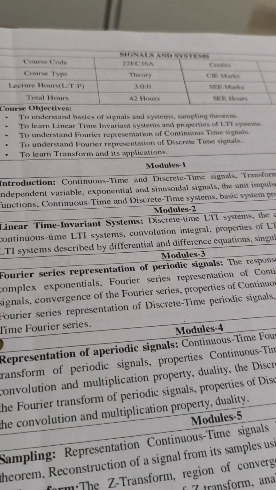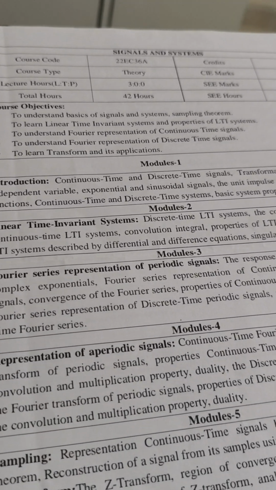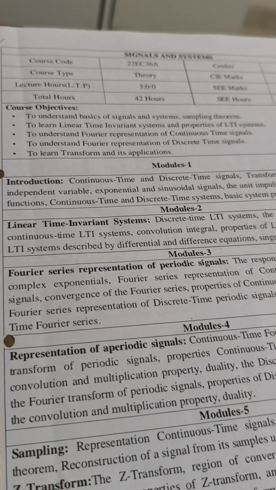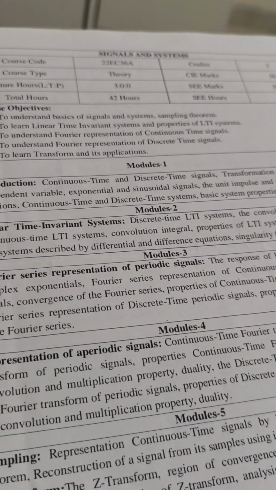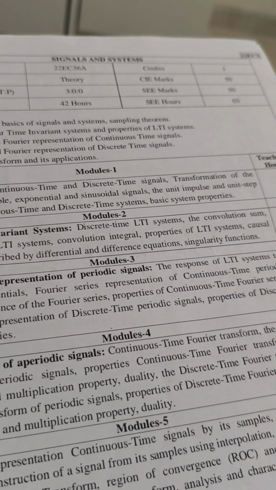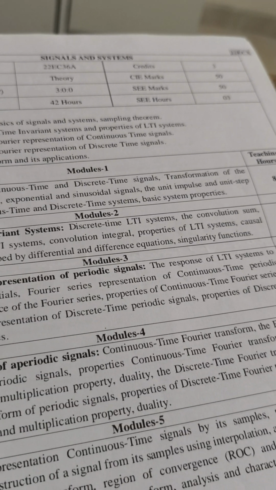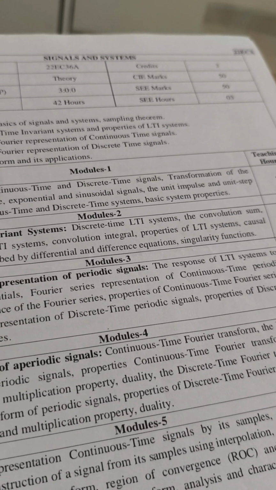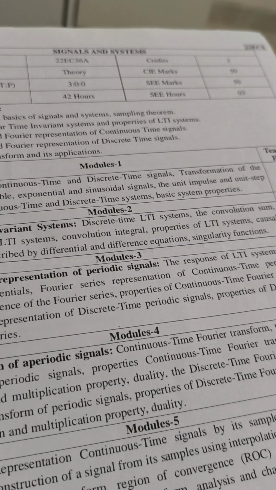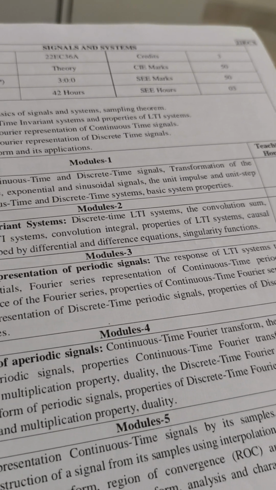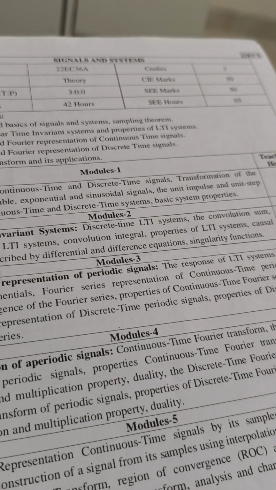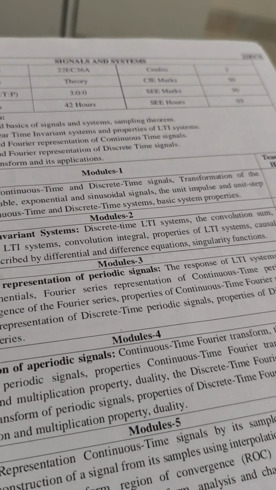The systems which are time invariant and at the same time linear are called linear time invariant systems. While discussing the convolution integral, we discussed in detail what LTI systems are and how we perform the convolution integral, with an example and a solution of the problem.